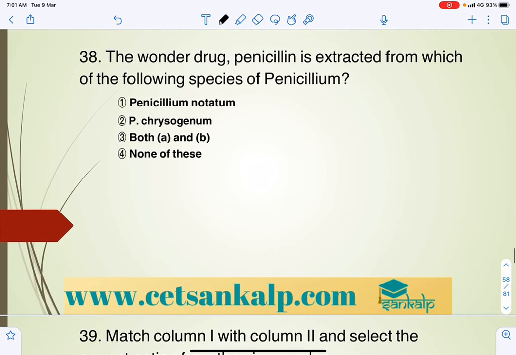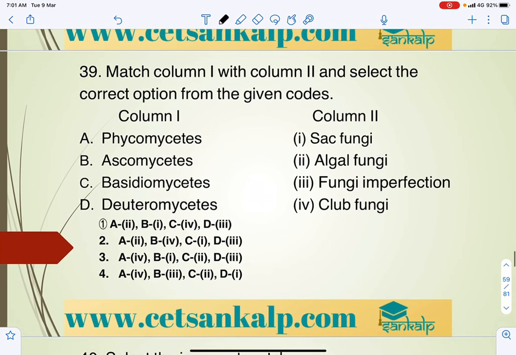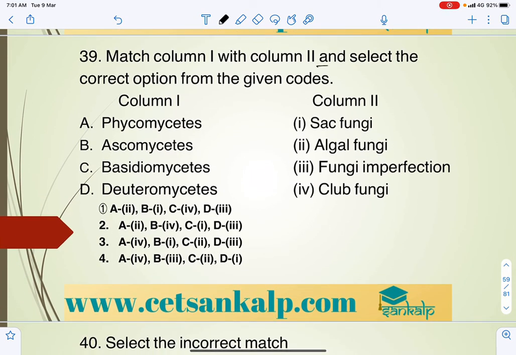Right. Next, 38th question. Wonder drug, that is penicillin, is extracted from which of the following? That is Penicillium notatum. So Penicillium notatum is the one which is used, and also Penicillium chrysogenum, so later used to obtain both A and B. Match column 1 and 2 and select the correct option from the given choices.